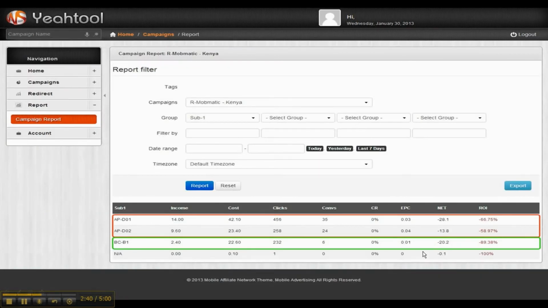And then have a look at the different performance of the different ad networks. Obviously, on AppPush, it has the most conversions. So, in order to get more traffic regarding this offer, I recommend that you should test this offer on more ad networks. So this is all about the performance of this offer.